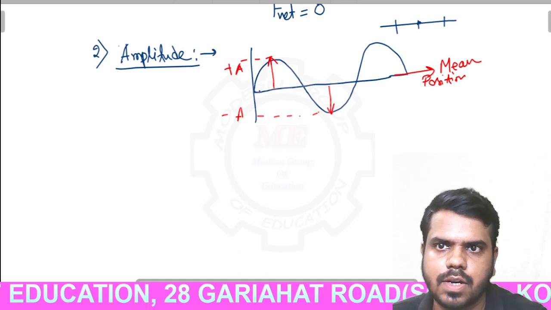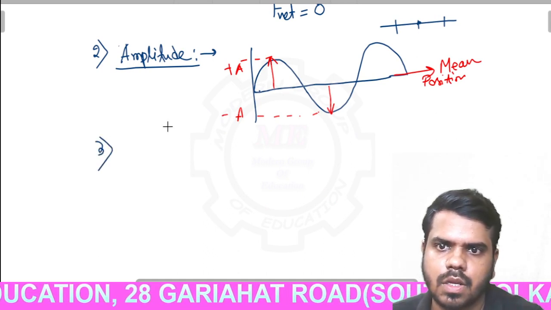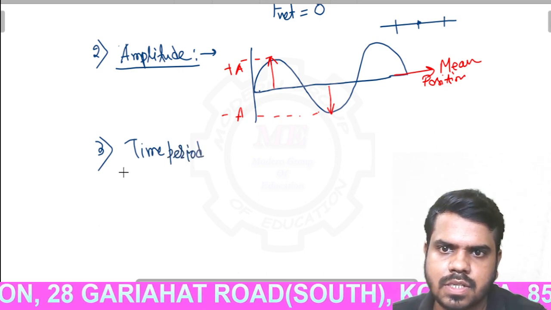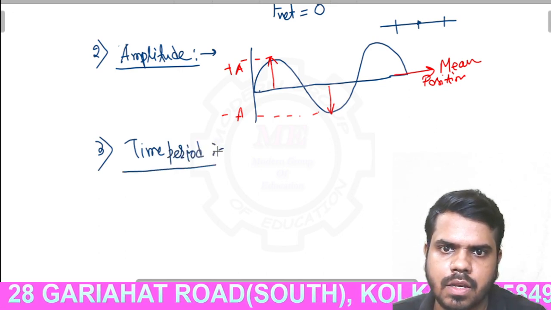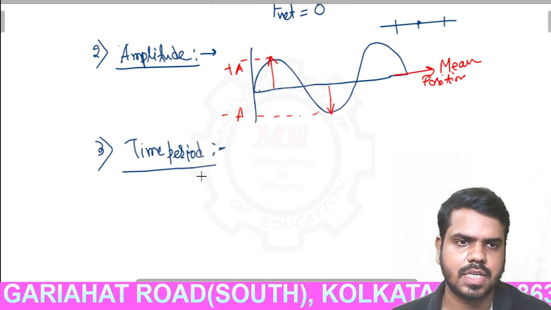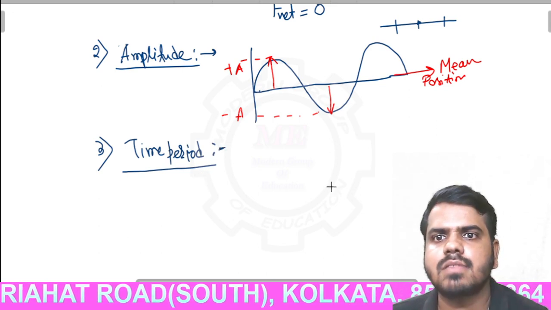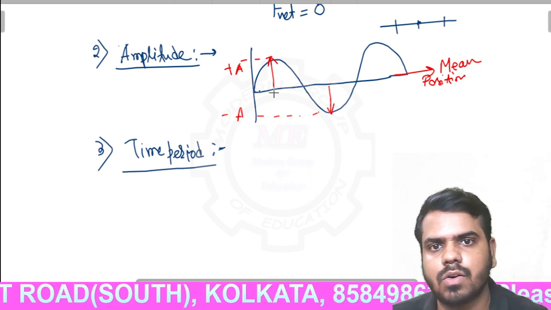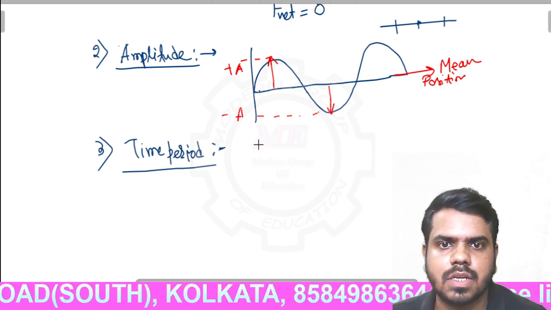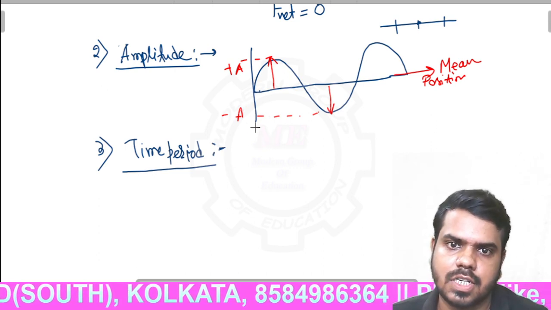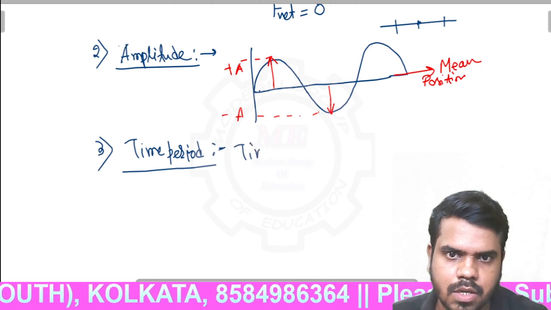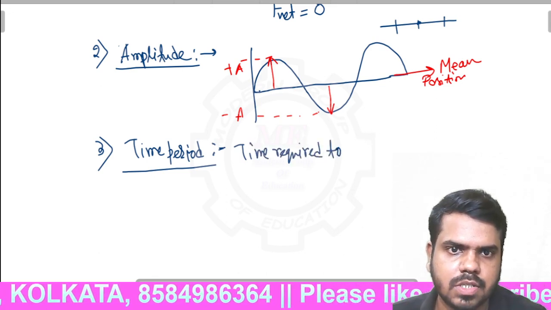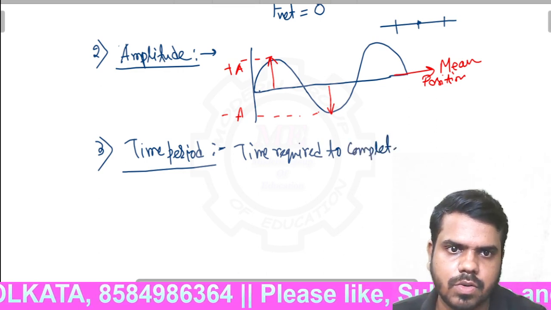Now the third point, you have to know the time period. These are the basic terms you have to clear, because in SHM the time period, amplitude, etc. will repeat many times. So first of all you have to clear all the terms. Time period means the time required to complete one single oscillation.